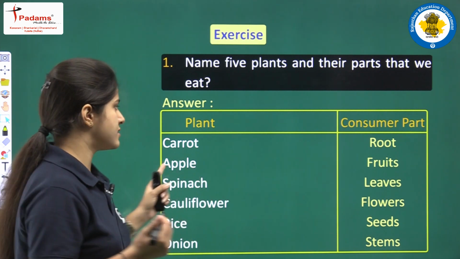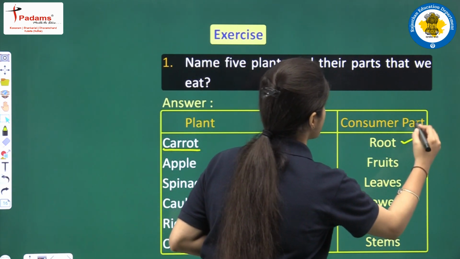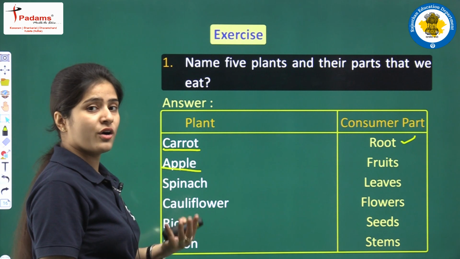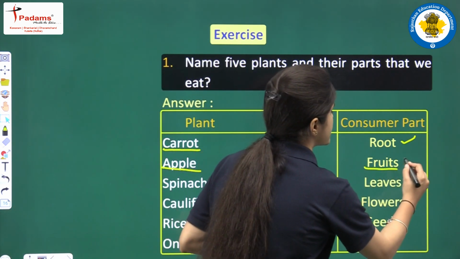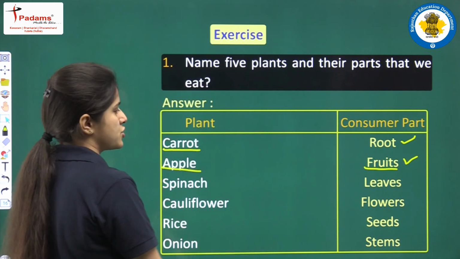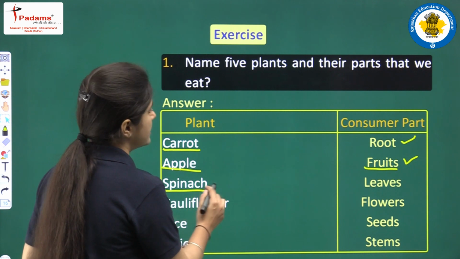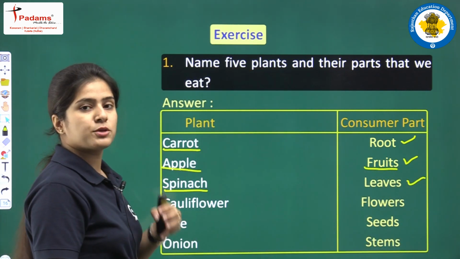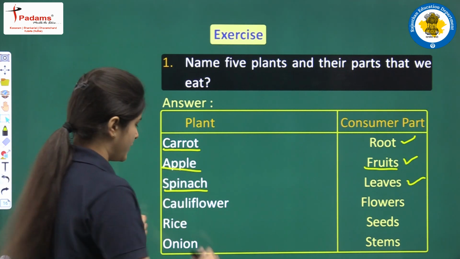So the answer is carrot. Carrot is the root of the plant. Apple. What is apple? Apple, orange. What are these? Banana. These are the fruits of the plants. Spinach. Spinach are the leaves. Okay. So spinach are the leaves of the plant. Cauliflower. When I talk about cauliflower, cauliflower is the flower of the plant. Okay, children?